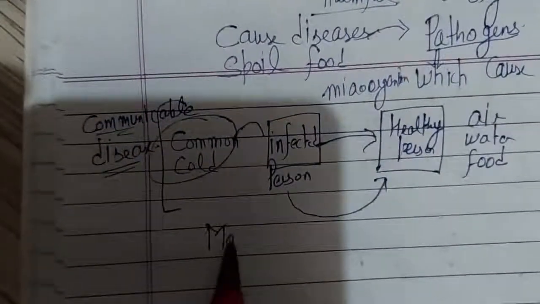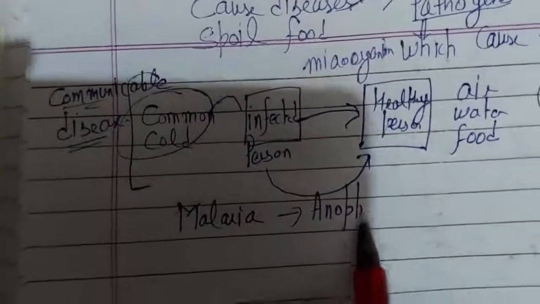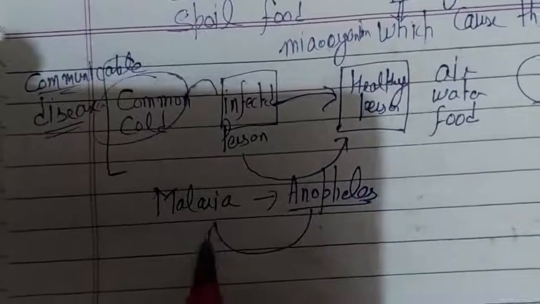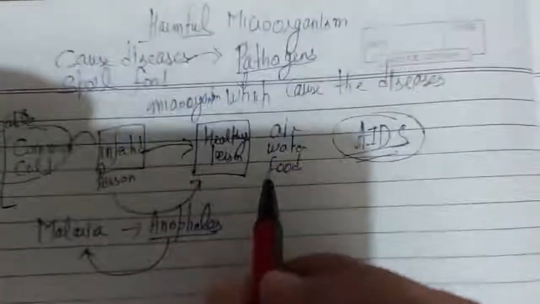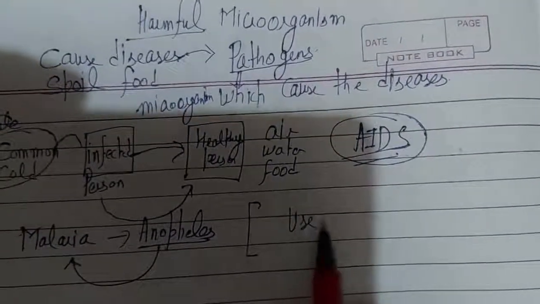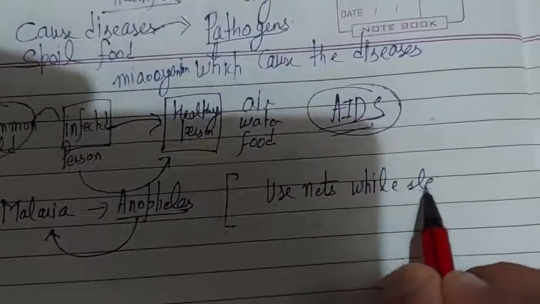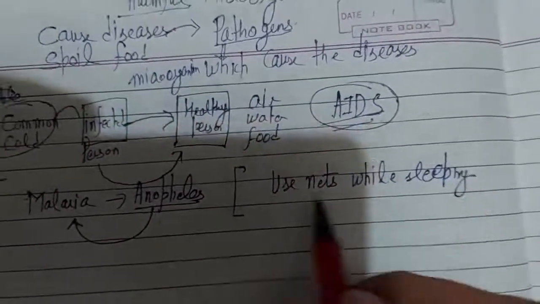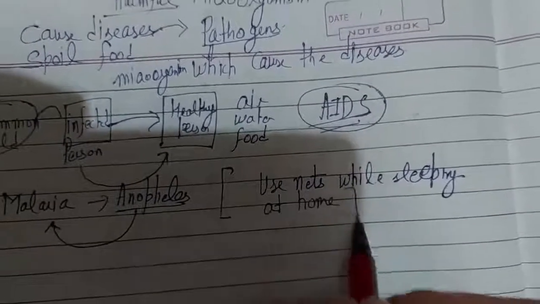Malaria, like this. You should know malaria is caused by a mosquito whose name is Anopheles. Anopheles is the carrier of the microorganism which causes malaria. So how can we save ourselves from malaria? Use nets while sleeping at night. So this is one way of protecting ourselves. Use nets while sleeping at home. You can say like that.